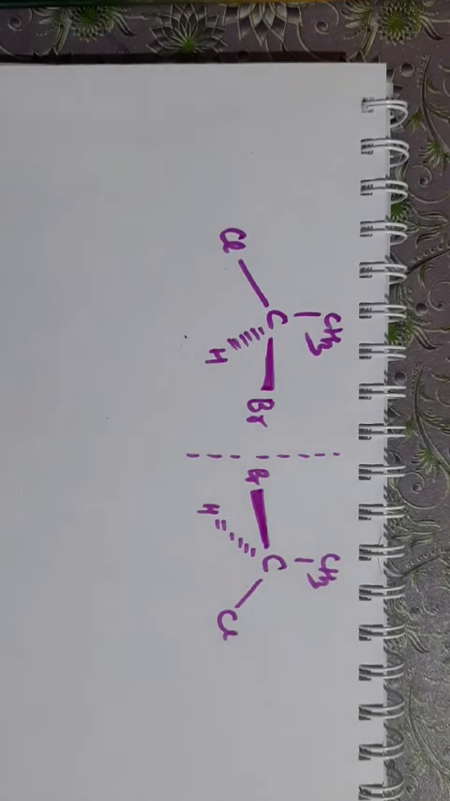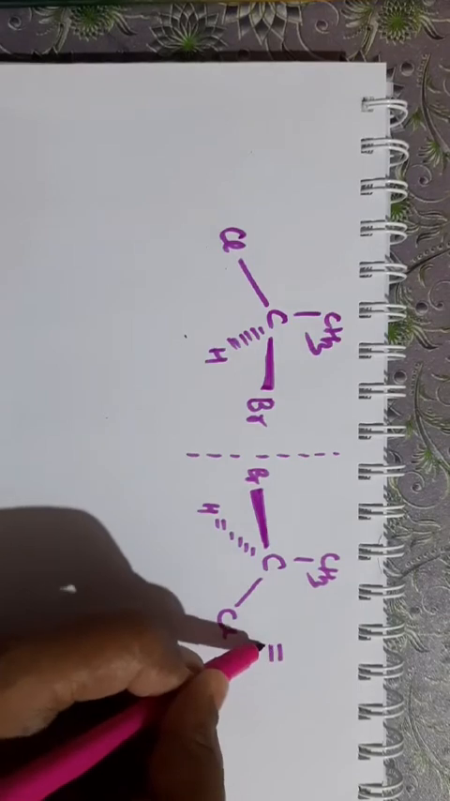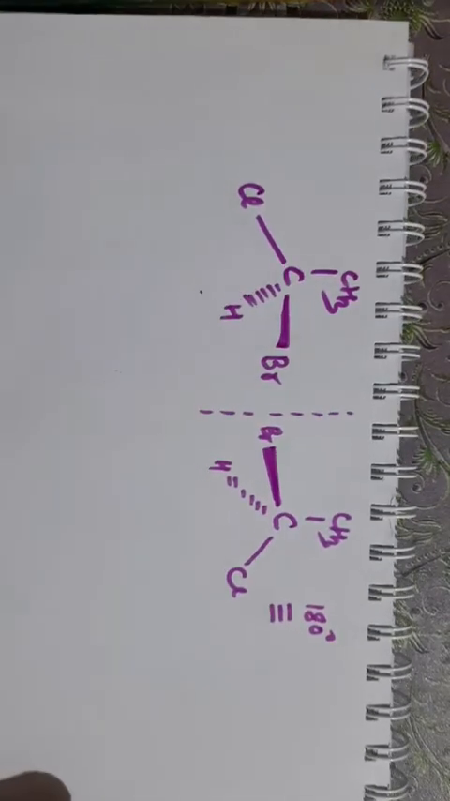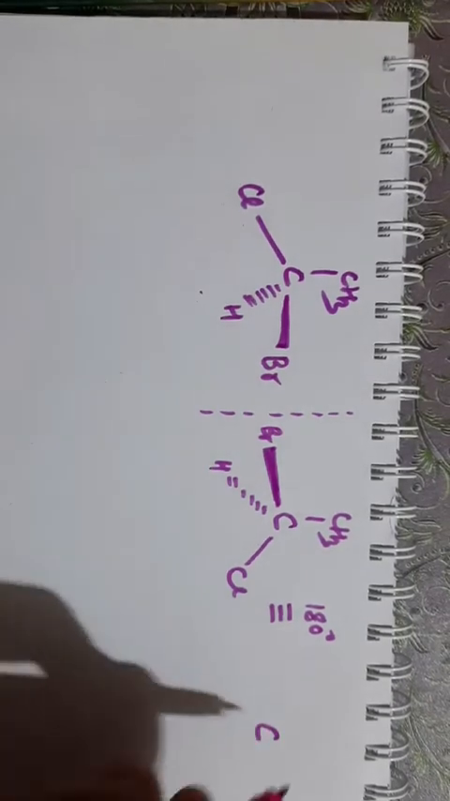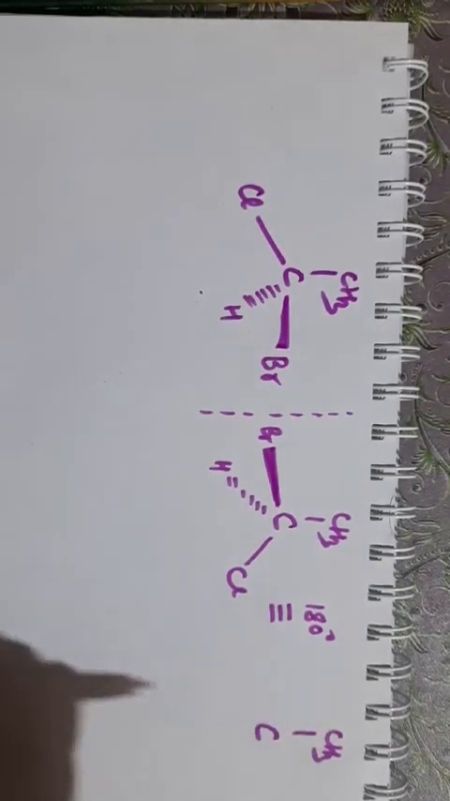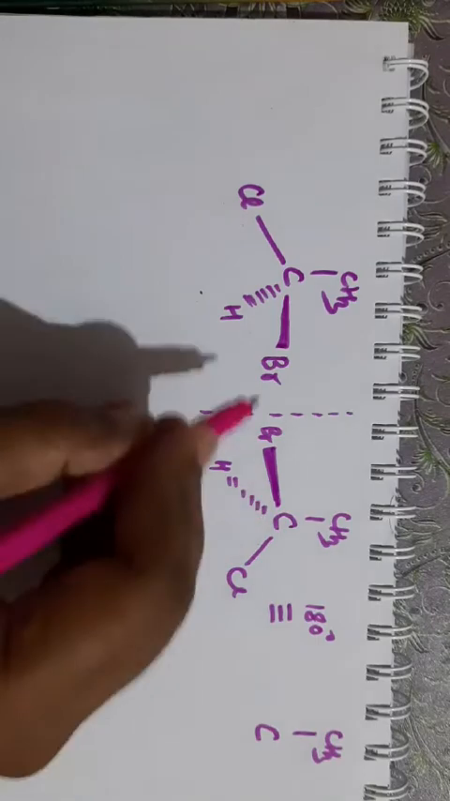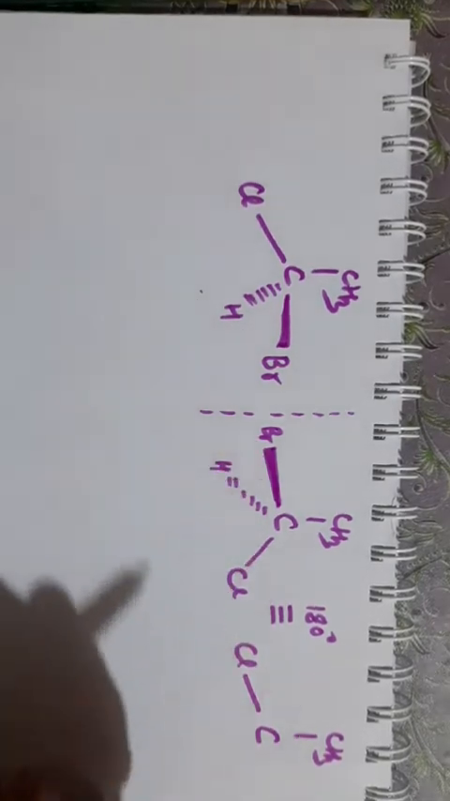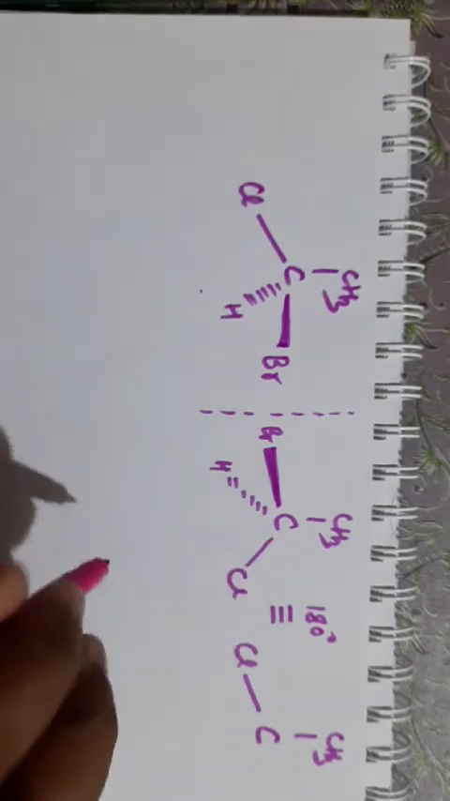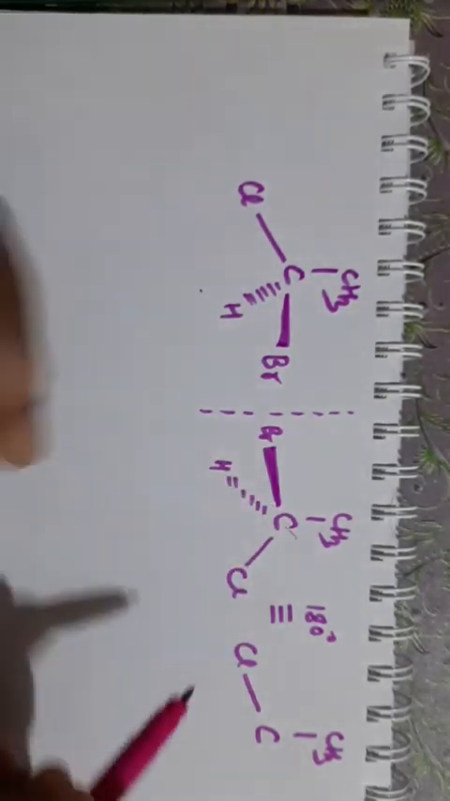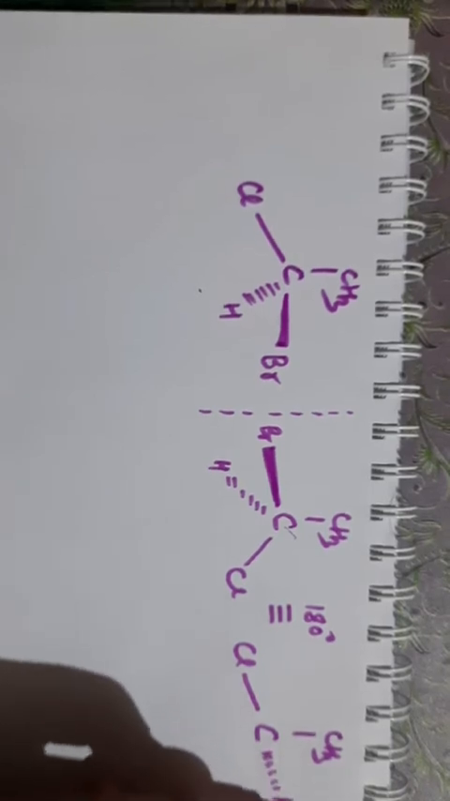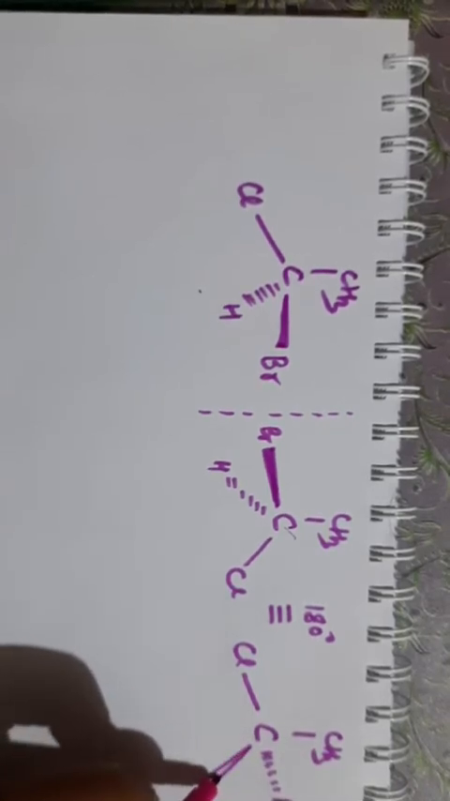No. Even if you rotate it, it will not superimpose. See how, if we rotate it by 180 degrees, what will the structure look like? This is carbon, this is CH3. 180 degrees means this Cl will come this side, Br will go back side. Now this is in front, this is above the plane, so it will go behind the plane. So this will be Br and this will be your hydrogen.